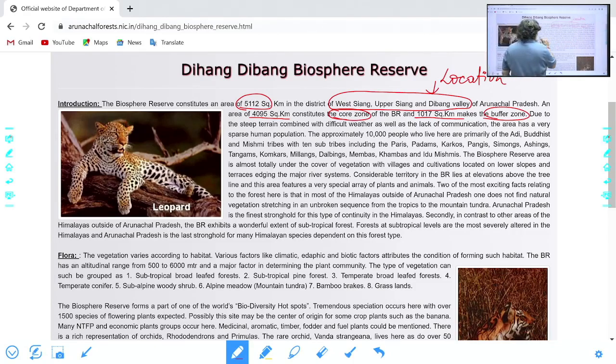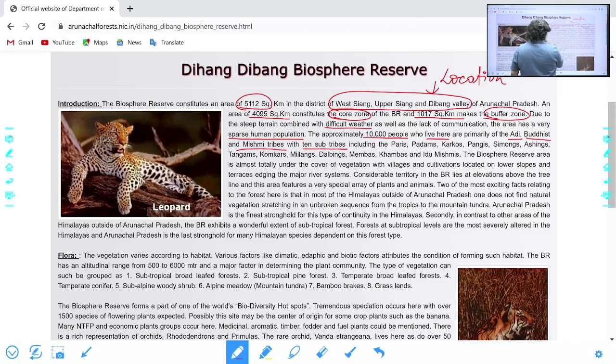Then here you can see difficult weather, lack of communication, and a sparse human population. Approximately 10,000 people live here. Now see the names of the tribes: Adi, Buddhist, Mishmi tribes.